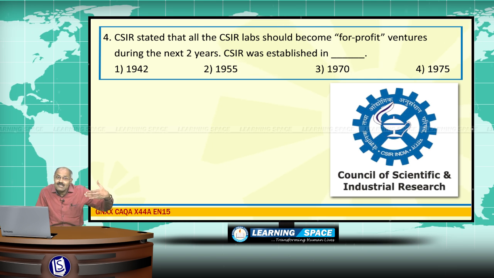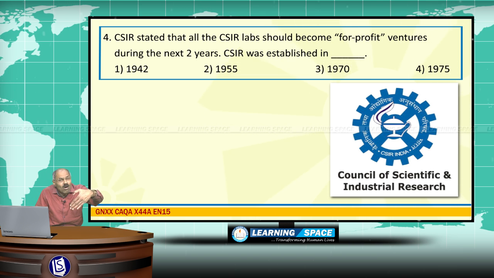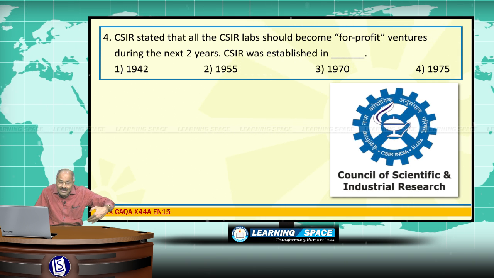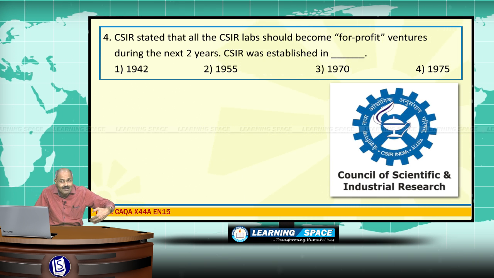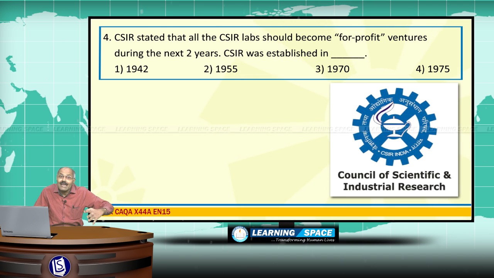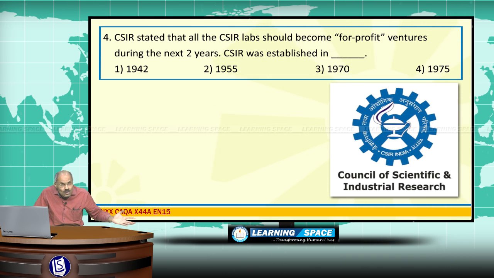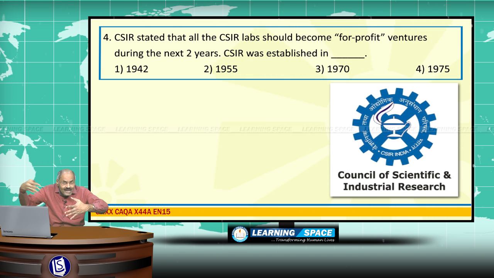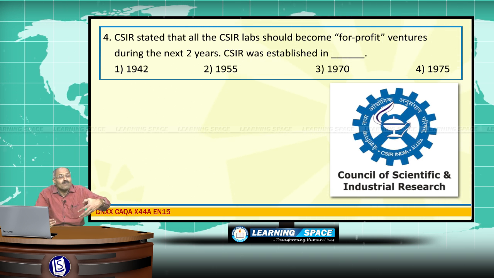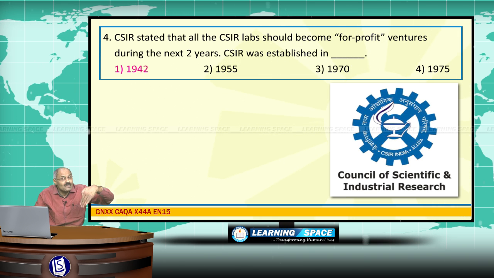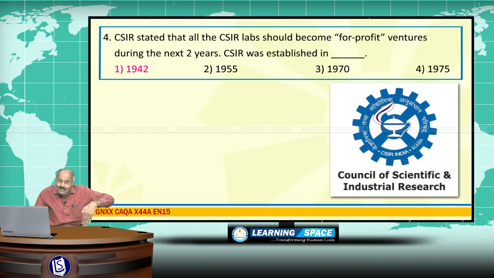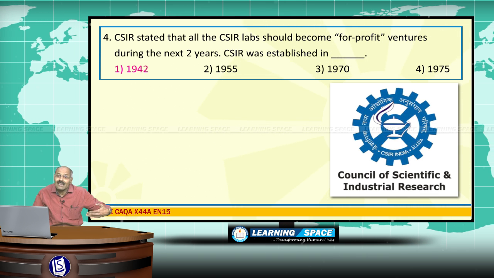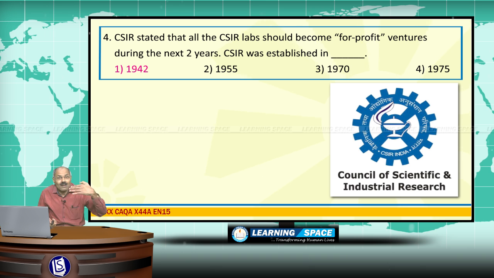And recently CSIR stated that all the CSIR labs should become for-profit ventures during the next 2 years. That means you should have more industry interaction so as to become self-sufficient. So far, the government is funding these laboratories, and there is a policy change. CSIR stated that in future, please look at the funding pattern also. Become self-sustainable during the next 2 years. That is the meaning of this.